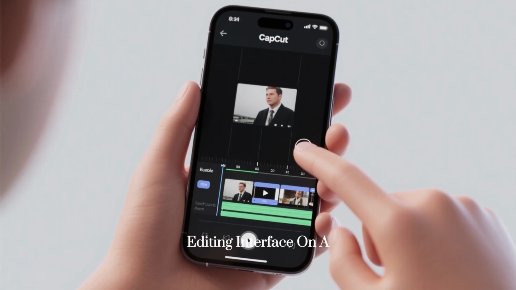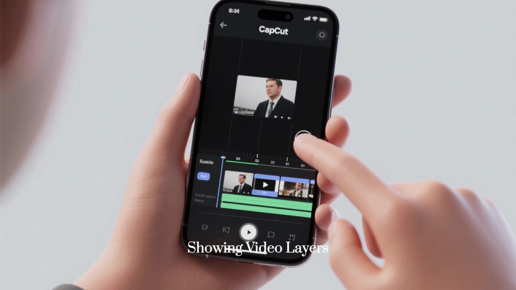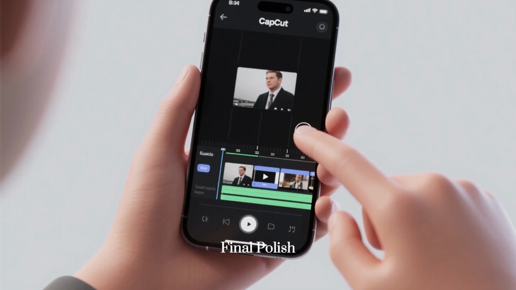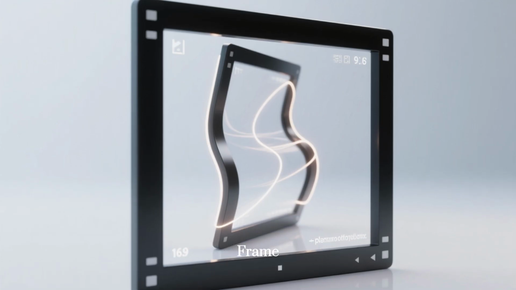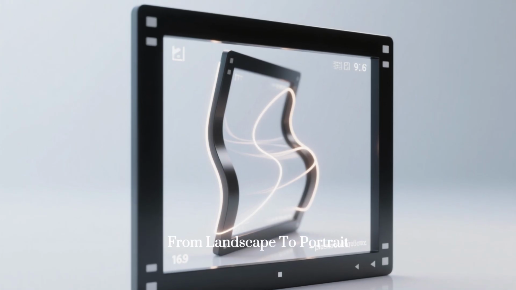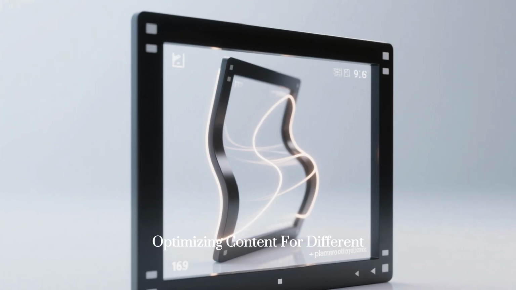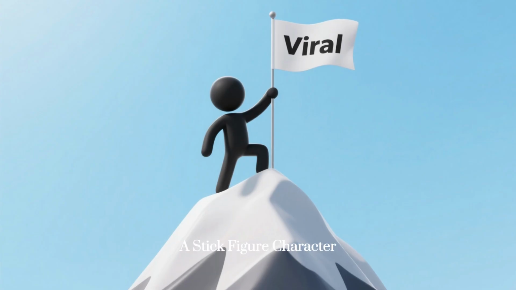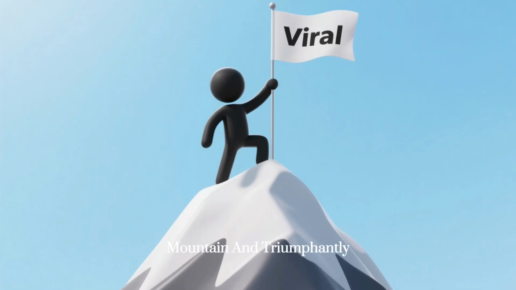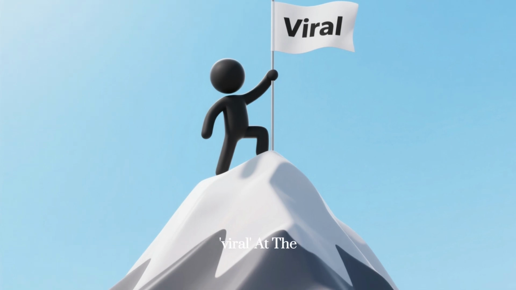Close-up of the CapCut editing interface on a smartphone, showing video layers being arranged neatly for the final polish. Animation showing a video frame resizing dynamically from landscape to portrait mode. Optimizing content for different social media platforms. A stick figure character climbing a steep mountain and triumphantly planting a flag labeled viral at the very peak.